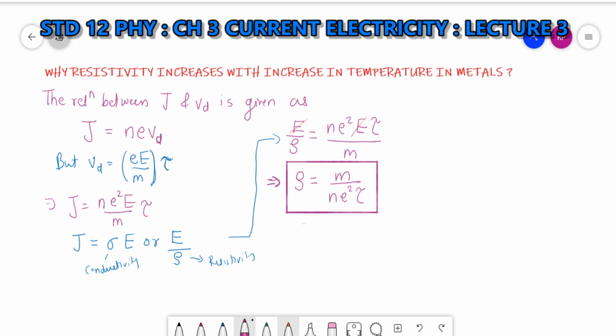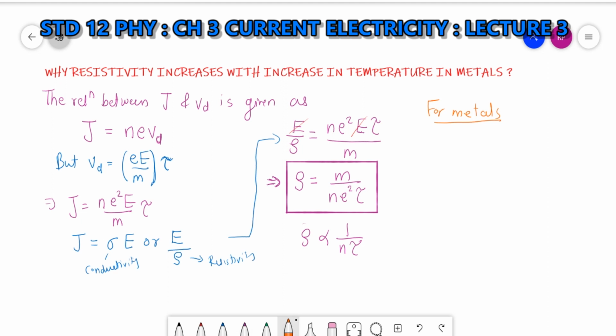Now if I take metals, with the formula rho equal to m upon n e squared tau, it depends on the mass of electron and charge of electron, which are constant. So rho is proportional to 1 upon n tau, inversely proportional to the number density and tau, the relaxation time.